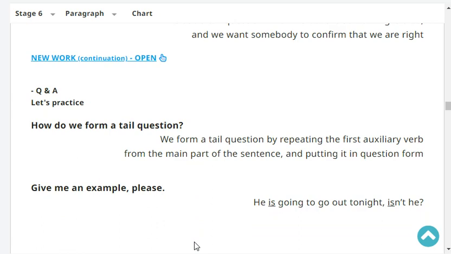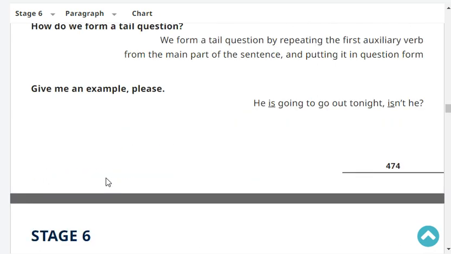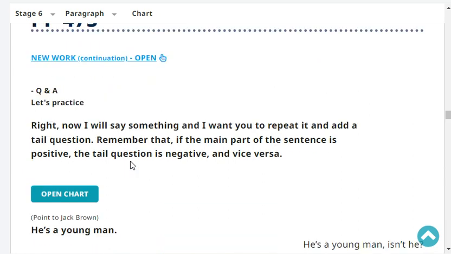How do we form a tell question? We form tell questions by repeating the first auxiliary verb from the main part of the sentence and putting it in question form. Give me an example, please. He is going out tonight, isn't he? Very good.